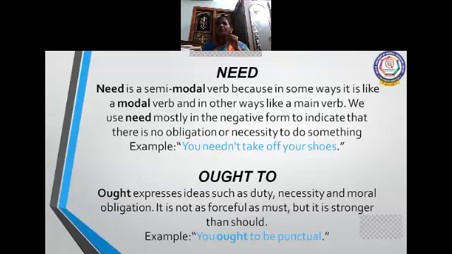So must means, for example, you are so ill, you must see the doctor. That is compulsory, you have to do it. And here it is a duty or responsibility given to you, so you ought to be punctual. So it is some responsibility you have to do. So ought to is placed in between, less than must and stronger than should. So it is clear, children. You understood?